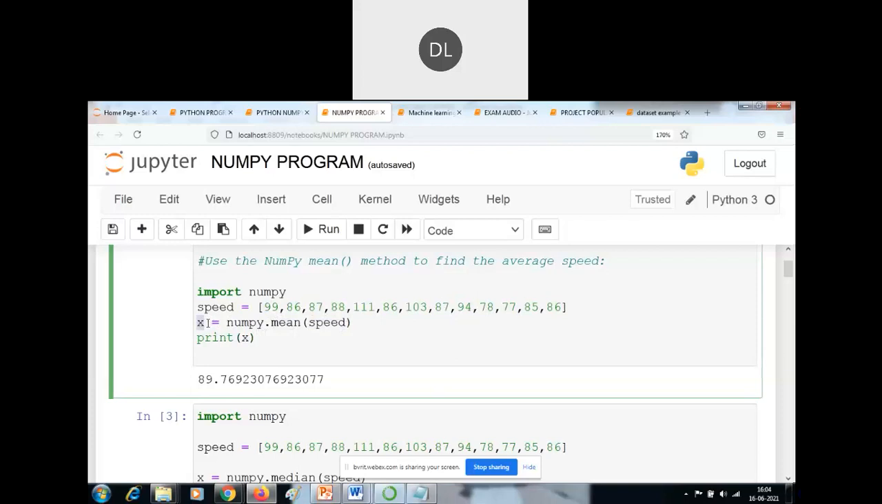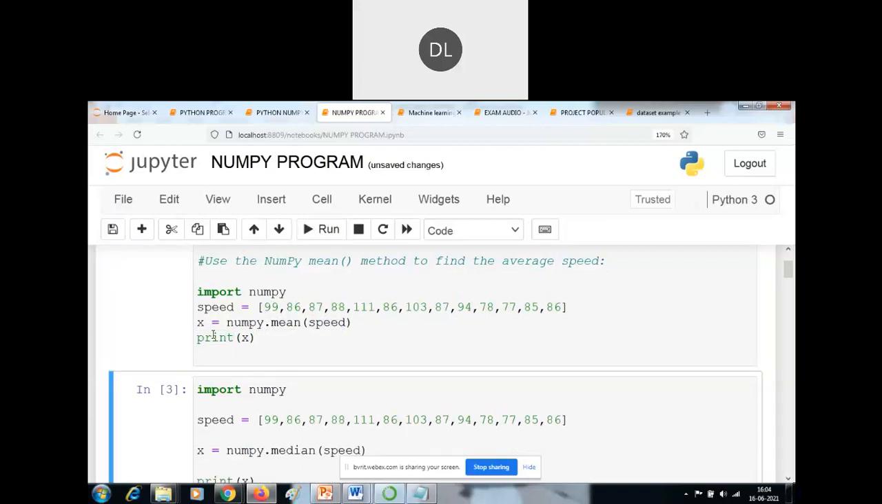So how do we print the value of these variables? By using the print statement. After pressing the run button, I'm getting these statements. I have already executed it, so it is not executing here.